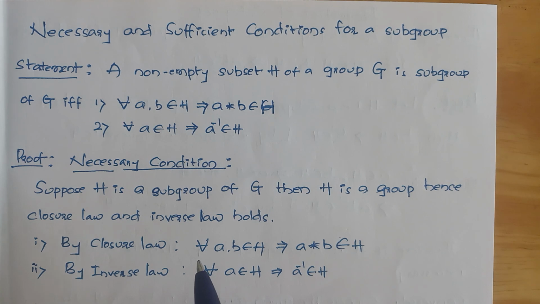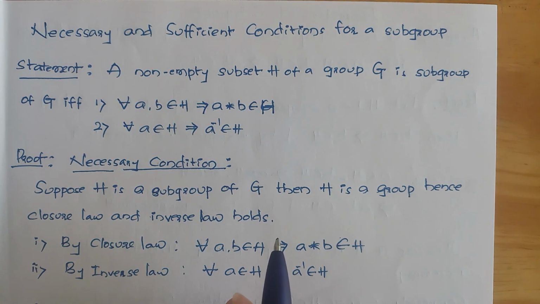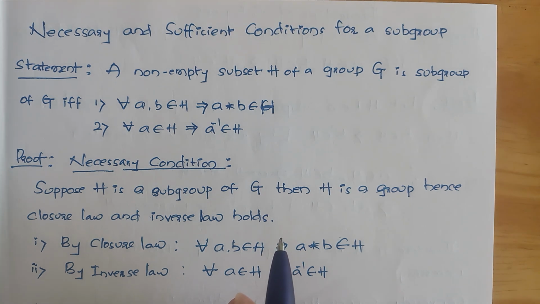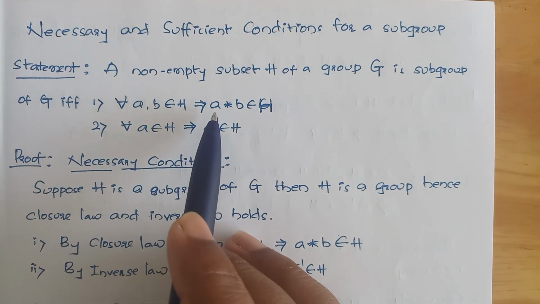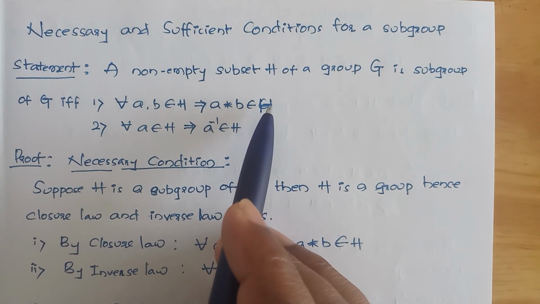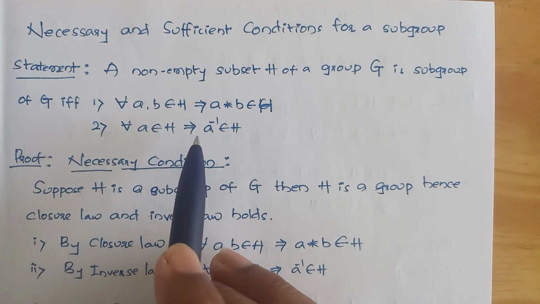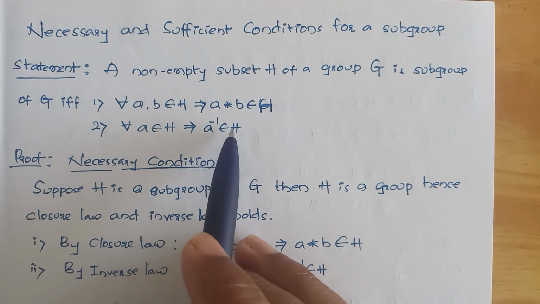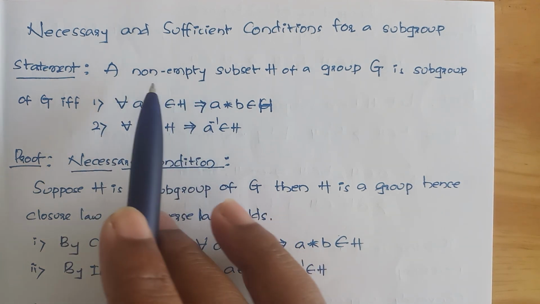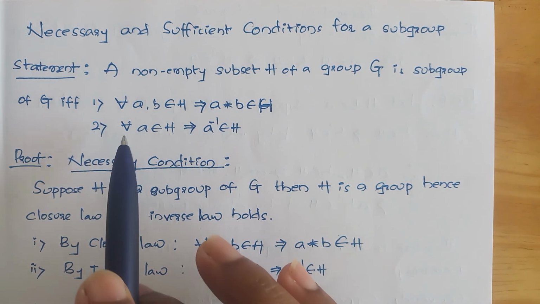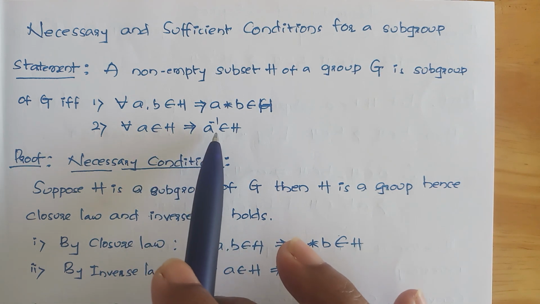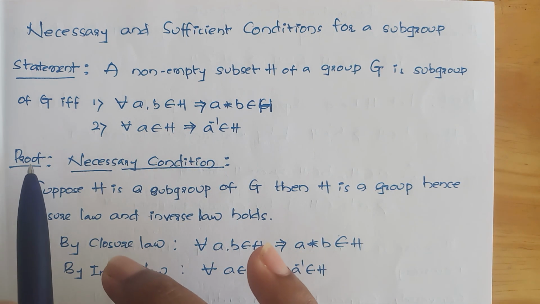The statement of the theorem is: a non-empty subset H of a group G is a subgroup of G if, first, for all a, b belongs to H, a star b belongs to H, and second, for all a belongs to H, a inverse belongs to H. So now the proof for this.